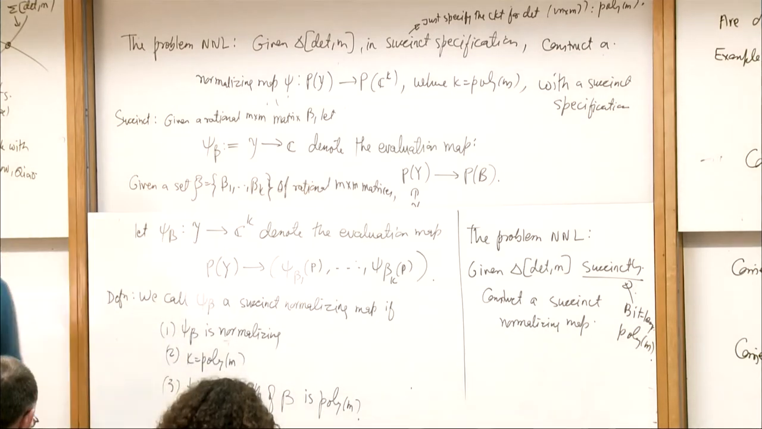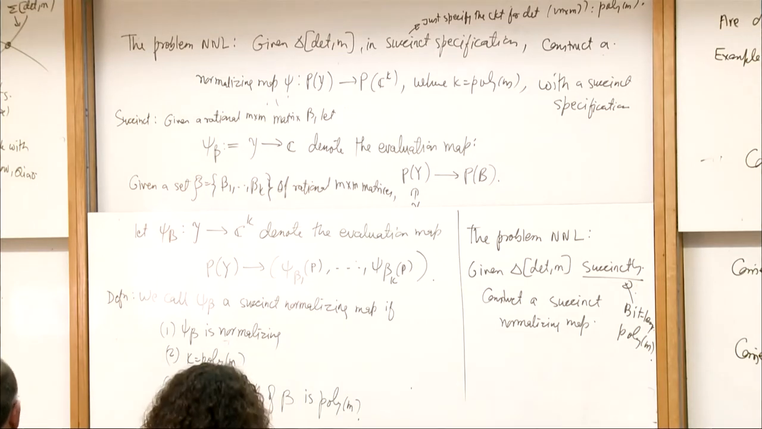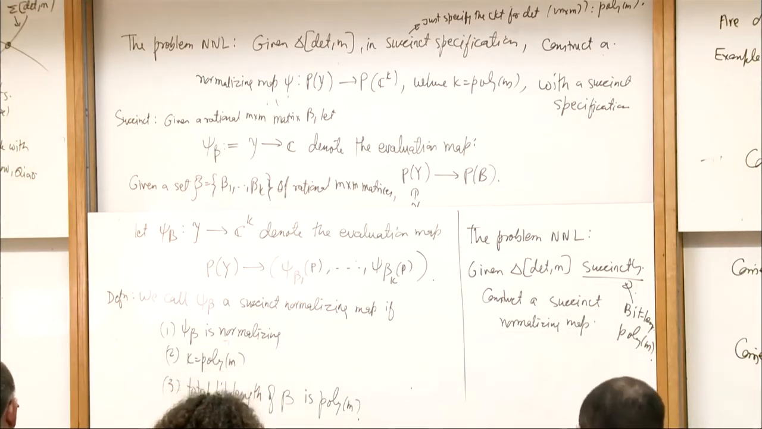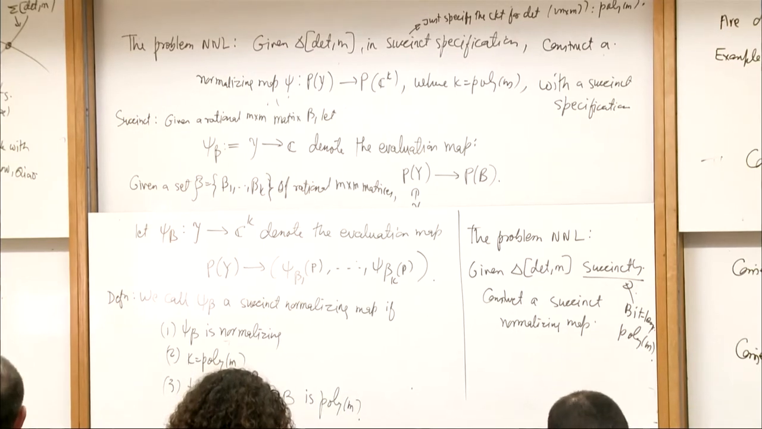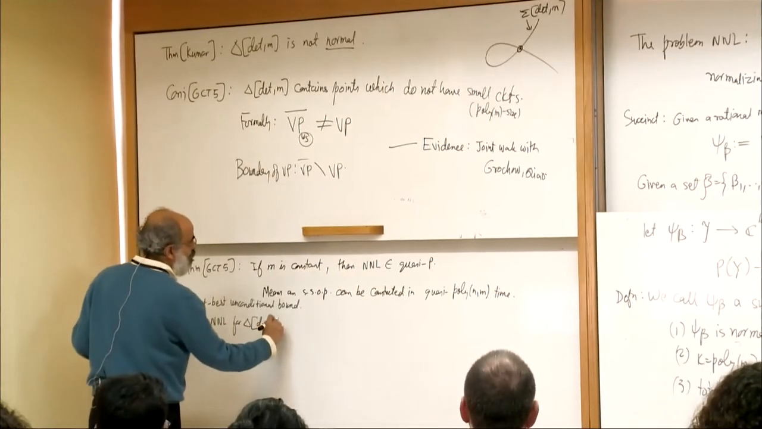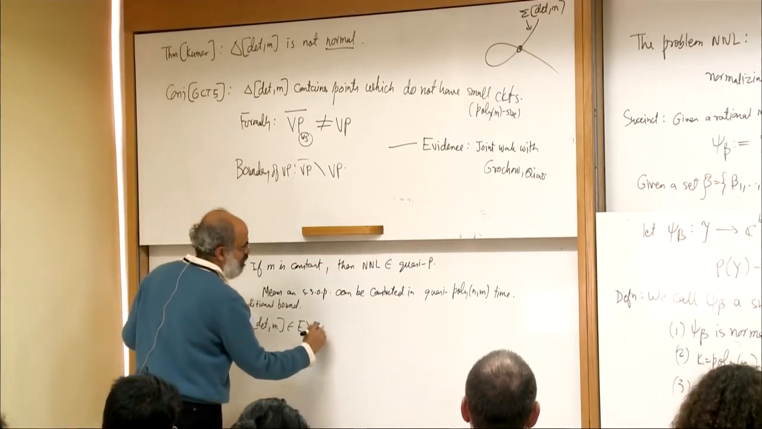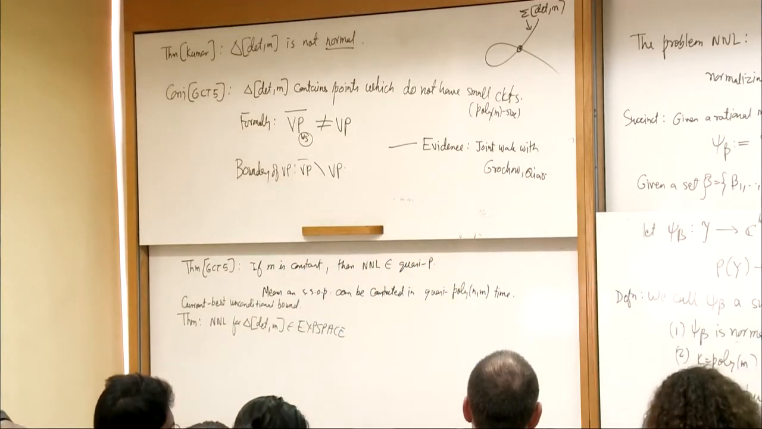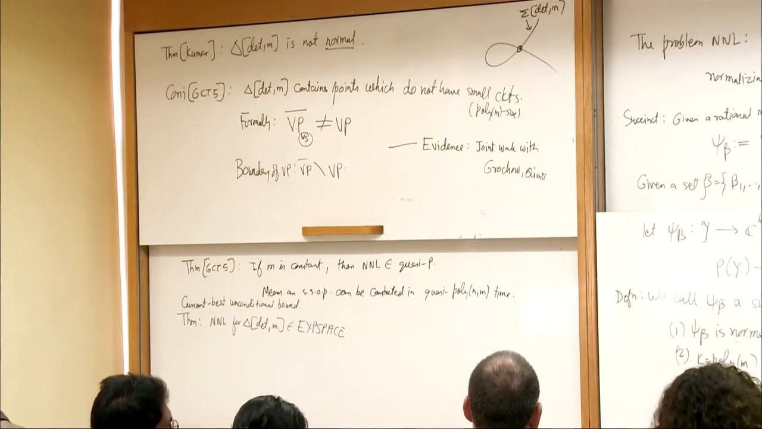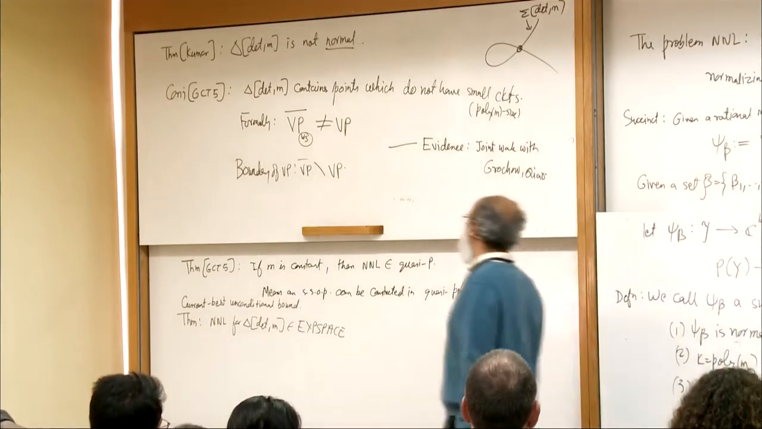Now the theorem: the current best unconditional bound for NNL for delta det m is that it belongs to EXPSPACE. It takes workspace exponential in m and time double exponential in m. And why is it EXPSPACE and not PSPACE? Because for PIT the bound is PSPACE, that is the difference. And why? Because of the border.